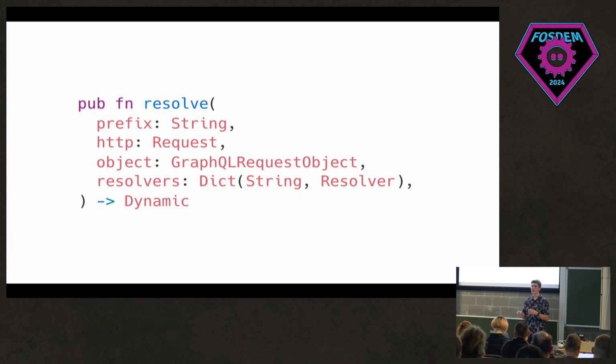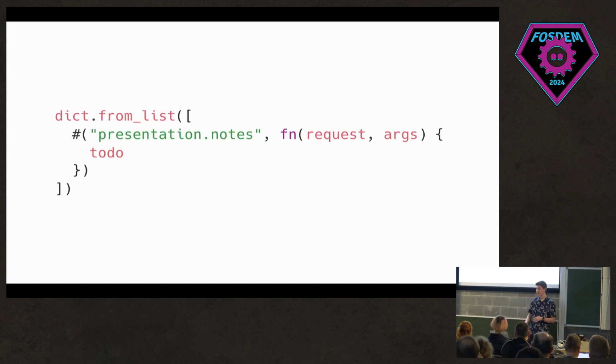So you'd have your dictionary where you put in each of your resolvers. So you could have presentation.speakers, which resolves that whole array, as well as presentation.notes and any of the other fields that were there. Or you could even just have one resolver that resolves the entire presentation. An example of this is here, where you have your dictionary. We're just creating the dictionary from a list for simplicity, but this is the same as doing dictionary new and then inserting an element with that key and that value.